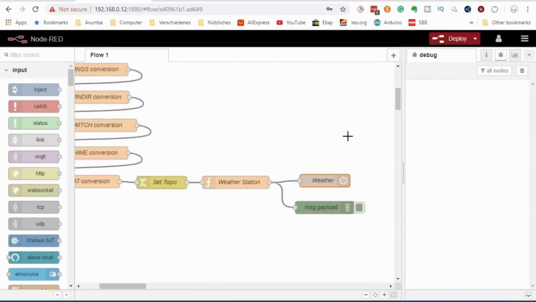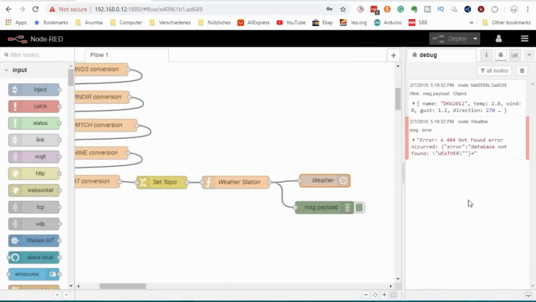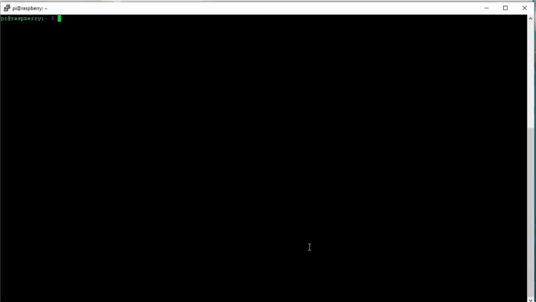Done. Of course, we get now errors because no database exists. This is what we have to do next. It is quite simple. We log into our Raspberry and open Influx, the client to the database. Then we create our database.